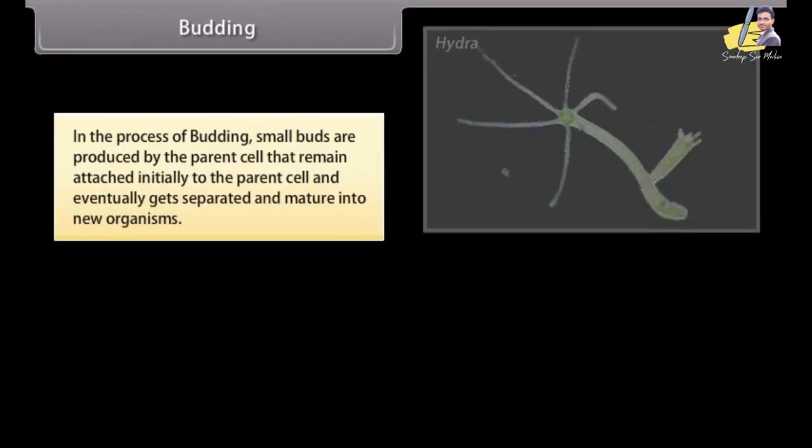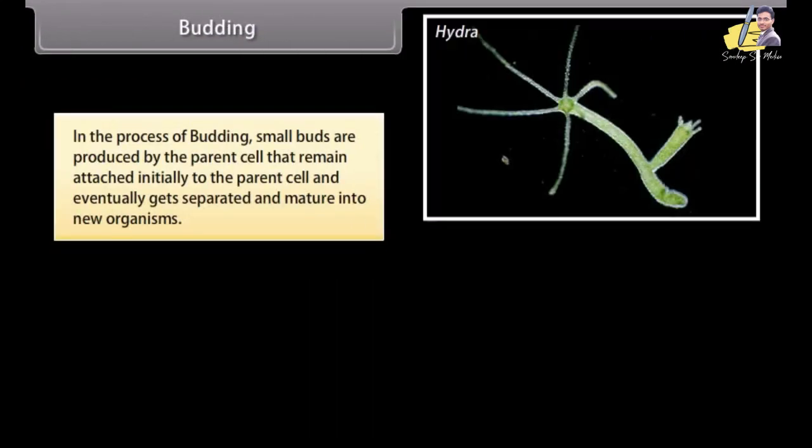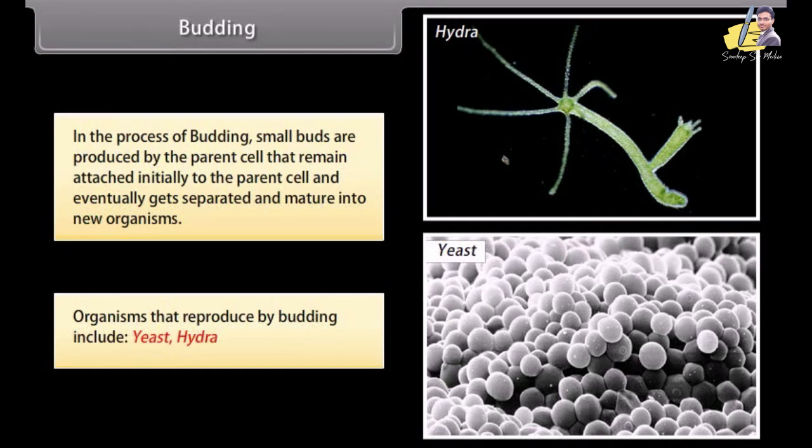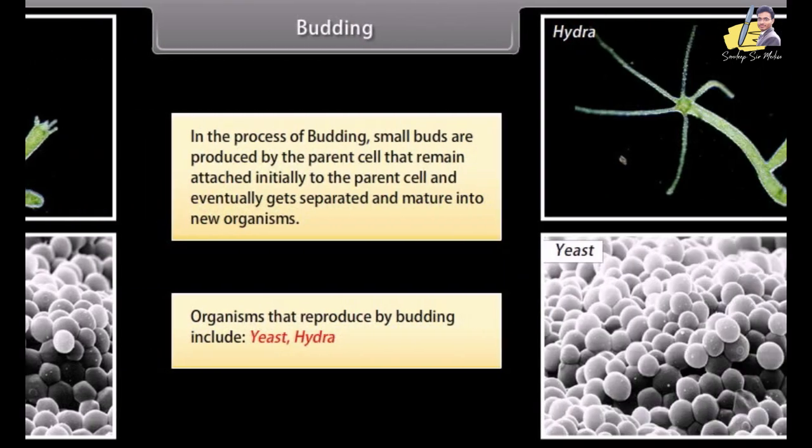fission. Budding. In the process of budding, small buds are produced by the parent cell that remain attached initially to the parent cell and eventually get separated and mature into new organisms. Organisms that are produced by budding include yeast, hydra. The following diagram shows the bud developing on parent hydra.